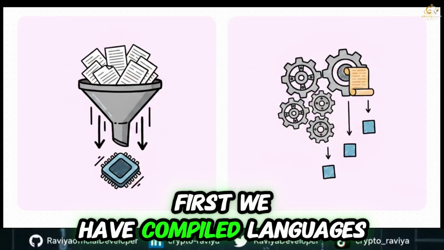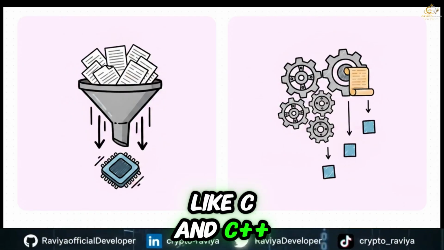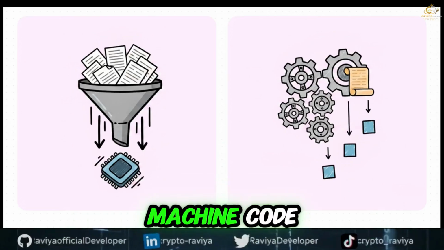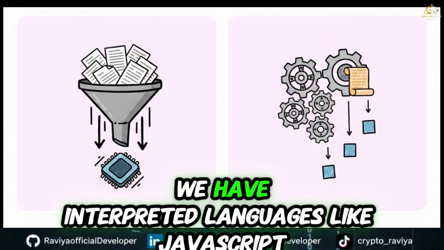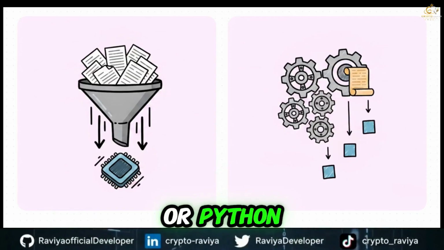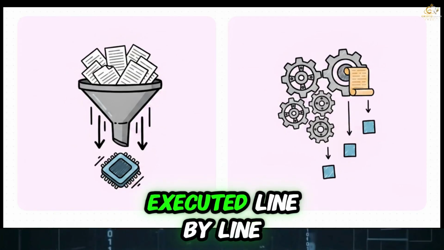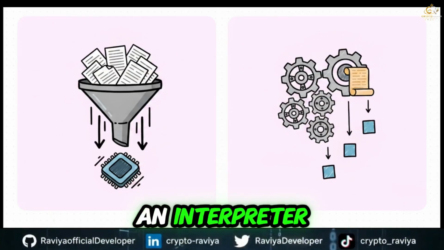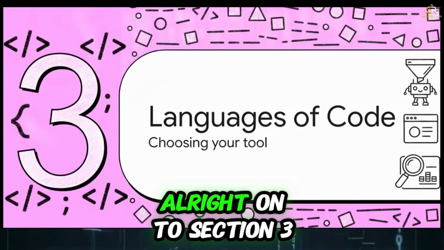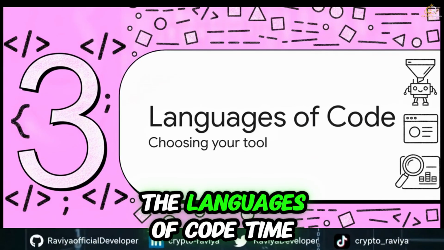Now, when we look at how different languages run, there are two main methods. First, we have compiled languages, like C and C++, which are translated entirely into machine code before they ever run. Boom, done, all at once. On the flip side, we have interpreted languages, like JavaScript or Python. These are actually read and executed line by line on the fly by a totally different program called an interpreter. Pretty neat, right?